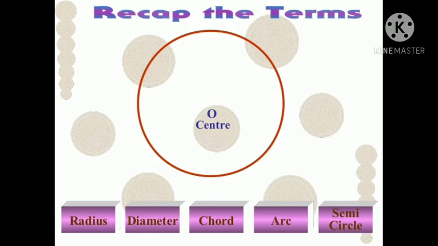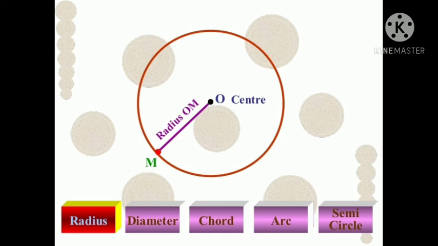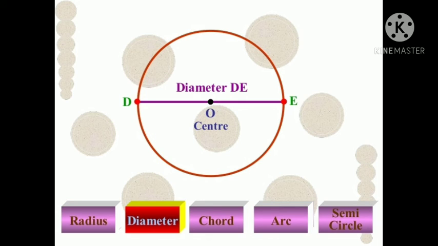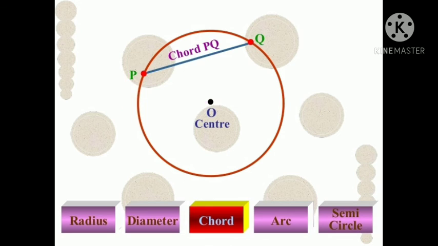Let us revise all the terms that we have discussed today. What is this? O. O is the center of the circle. It is a fixed point. Any point on the circle joined to the center is a radius. OM is radius. DE is the diameter which joins two points on the circle and passes through center. What is this called? Two points joined on the circle. PQ is the chord of circle.